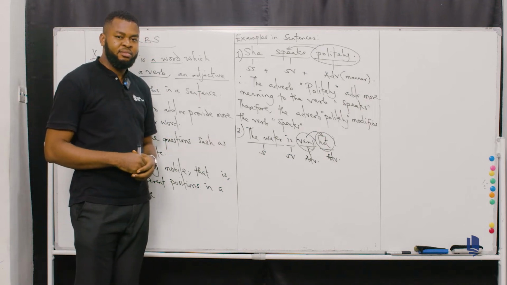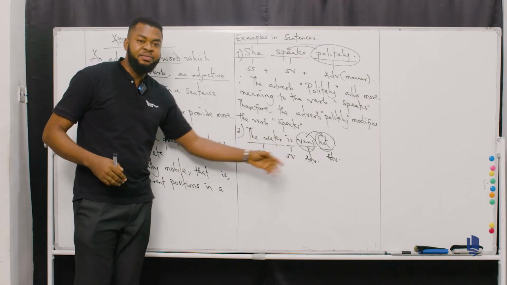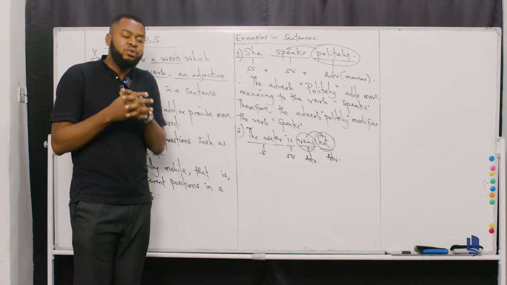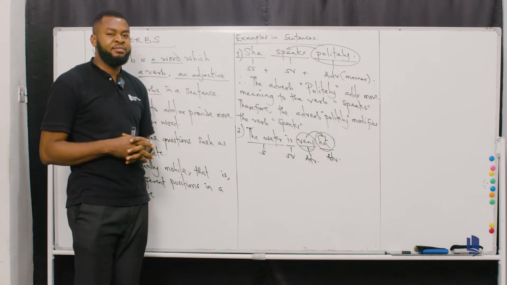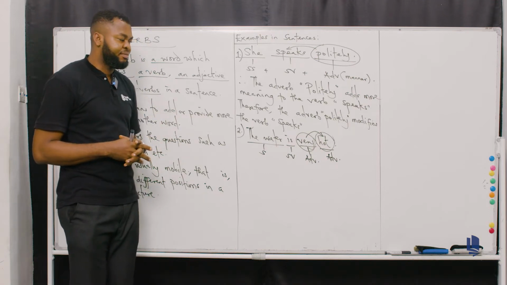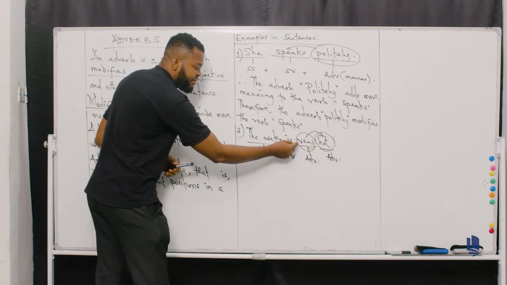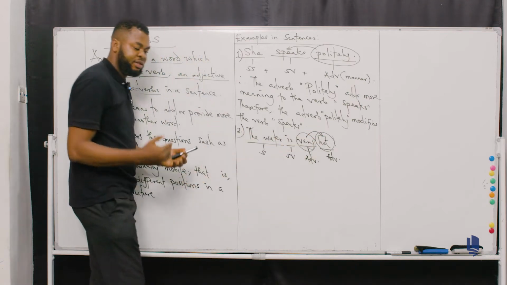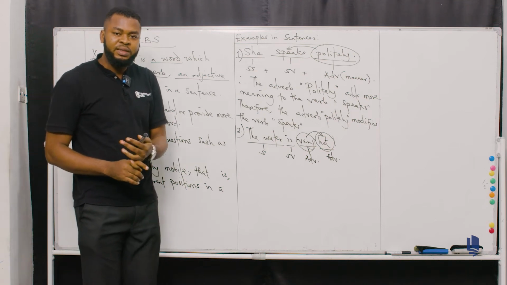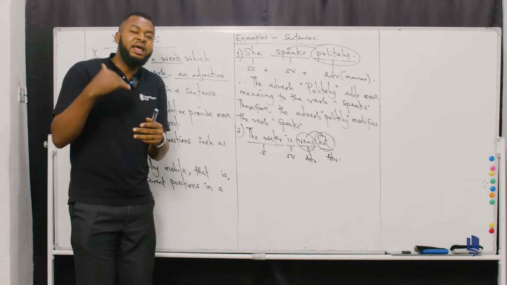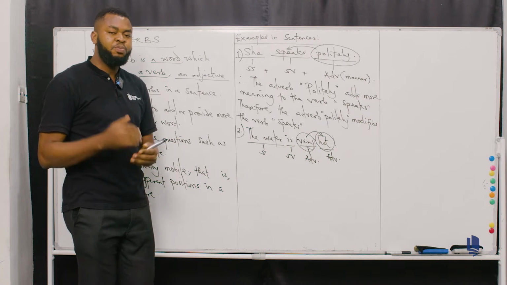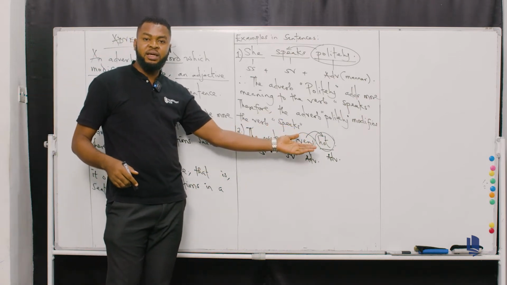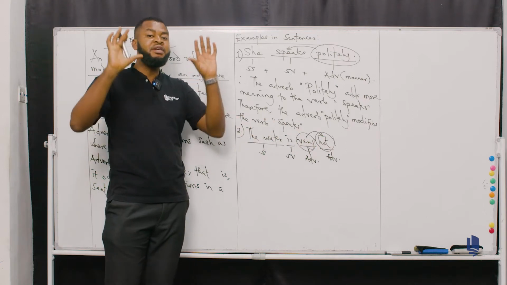That's the function of the adverb there. It's trying to add more meaning to the adjective. You can see that it's not referring to the verb here. It's rather trying to describe the degree, the intensity, the extent, the level of the hotness of the water. Trying to tell you that it is very hot.